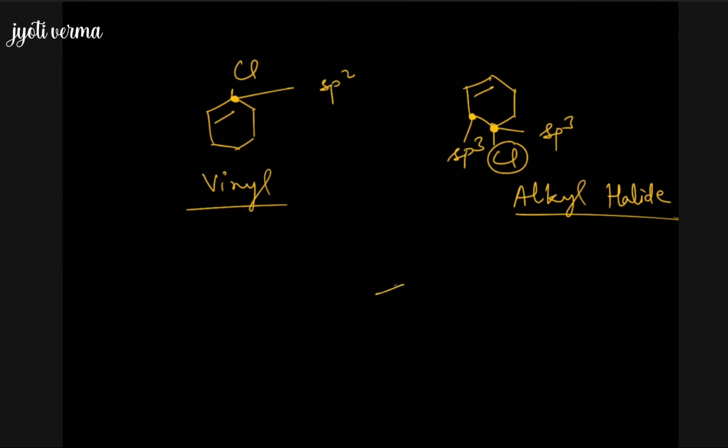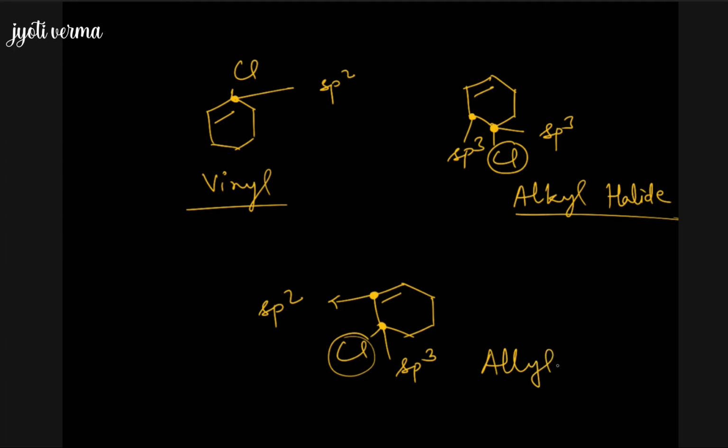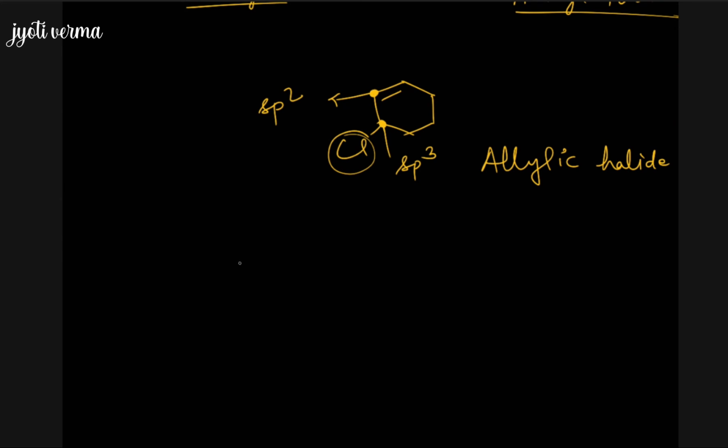What if we have this type of compound? Now here you should observe that halogen is bonded to this carbon. This carbon is sp3 hybridized, but this sp3 hybridized carbon is bonded with this carbon, which is sp2 hybridized. So that's how it becomes a type, that is allylic halide. Now if we have this type of compound, here is chlorine present. What type?